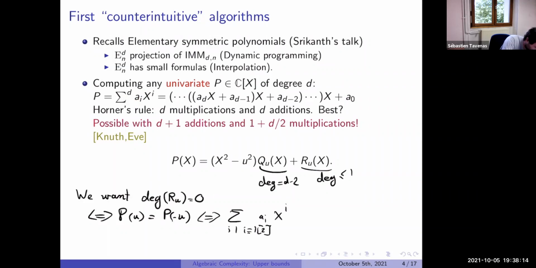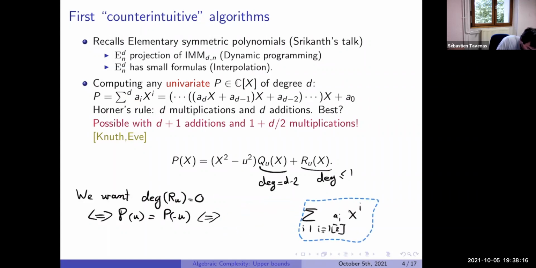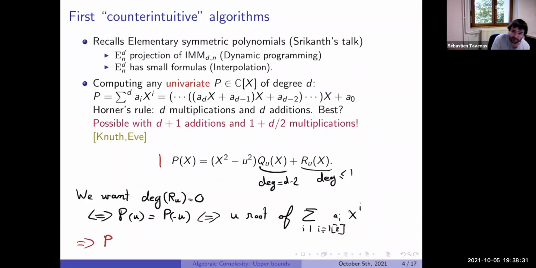I wanted to say it like that. u is the root of that. Let's take u such a root. And now, if I rewrite this thing, what does it do? It will say that if you want to compute a polynomial P, I will put P of degree d to say it's a polynomial of degree d.